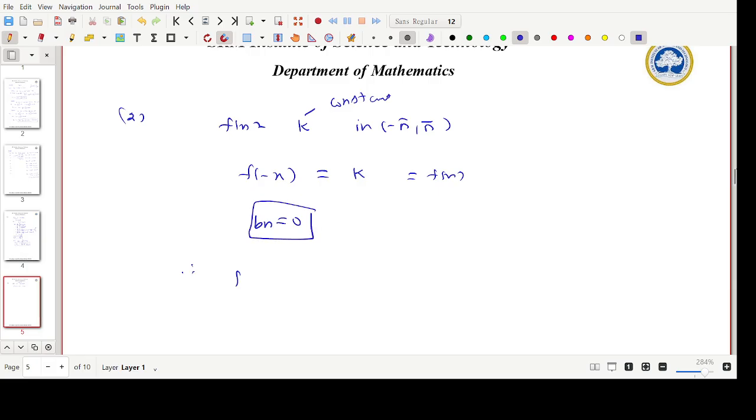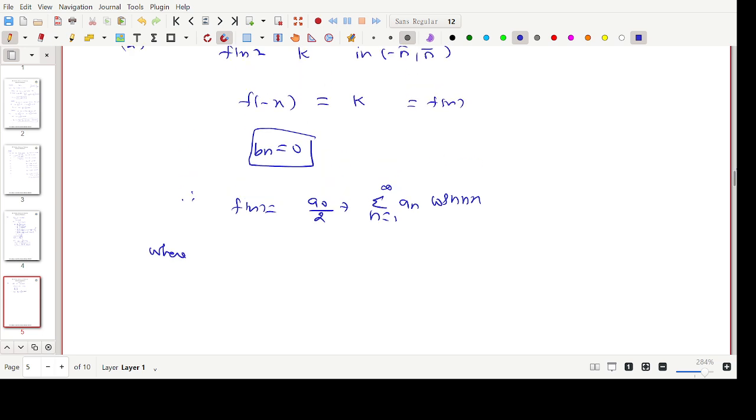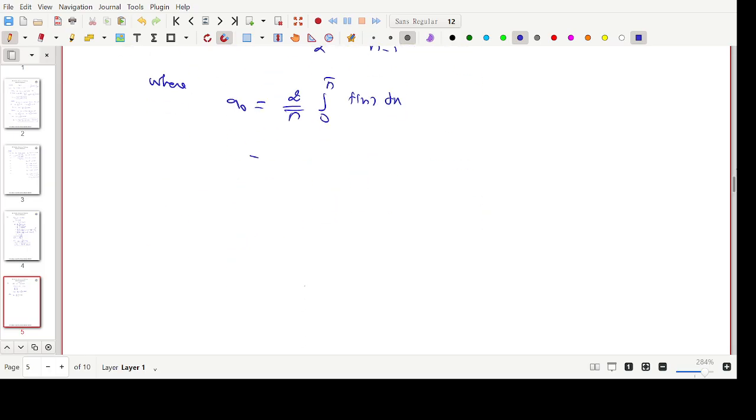Therefore the Fourier series expansion is f of x equal to a naught by 2 plus summation n equal to 1 to infinity an cos nx. These are the coefficients of the Fourier series expansion, where the a naught formula is 2 by pi integral 0 to pi f of x into dx. So I can substitute 2 by pi integral 0 to pi. What is your f of x function? k. So k into dx.